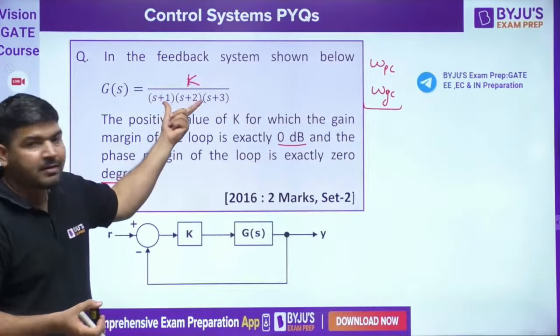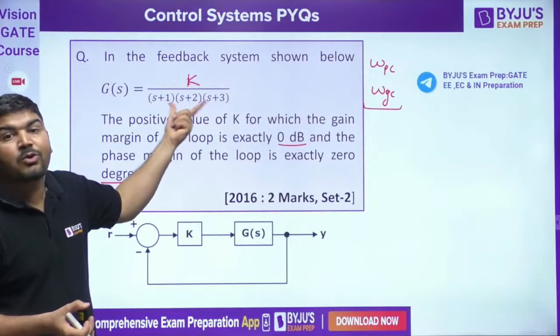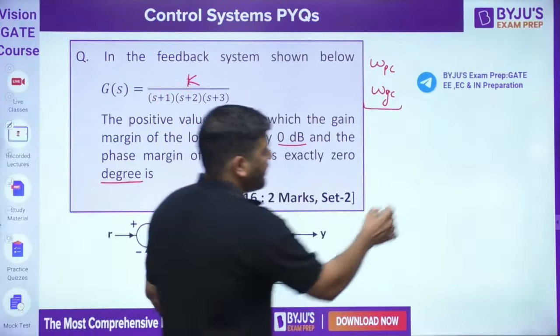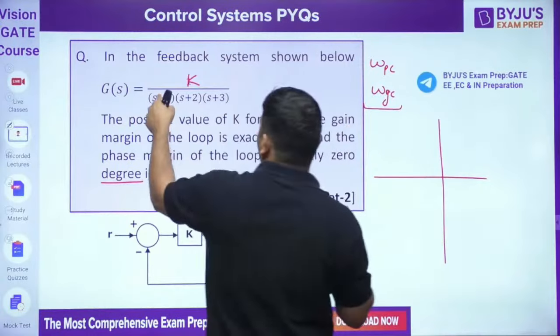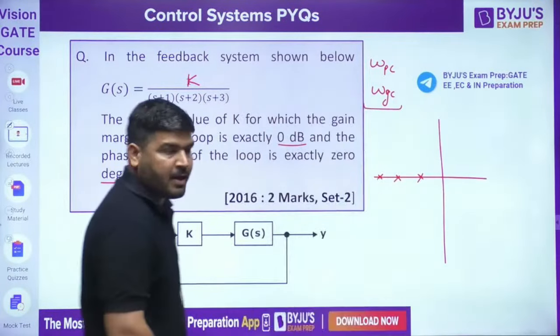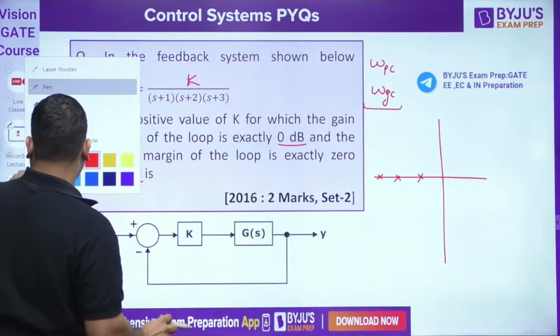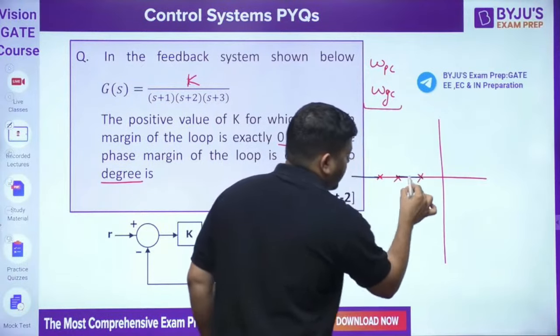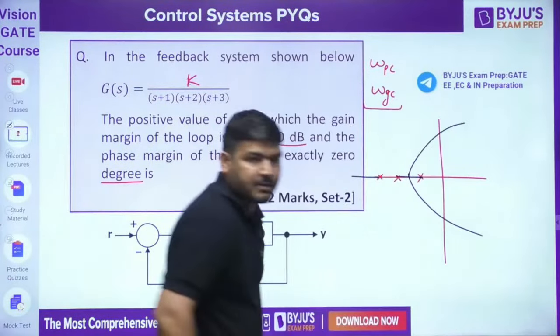You can apply root locus as well. With the help of root locus, you can calculate that. If I plot the root locus of this system, with poles at -1, -2, -3, this will be part of the root locus, and the root locus will be like this.